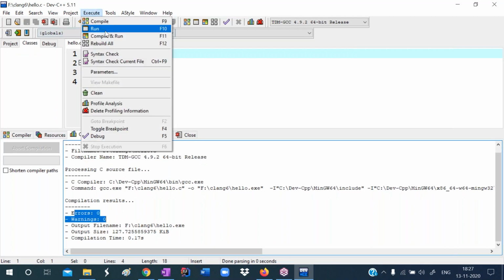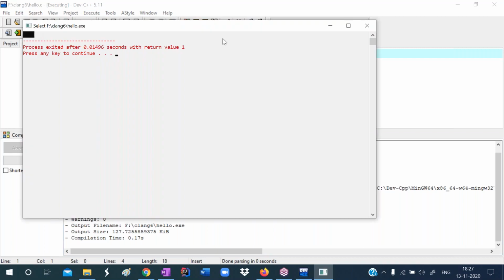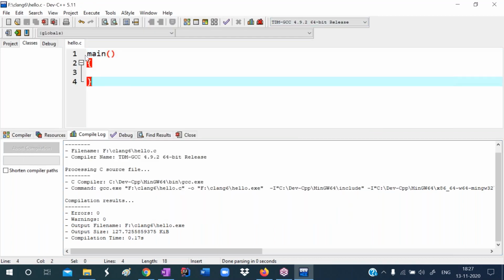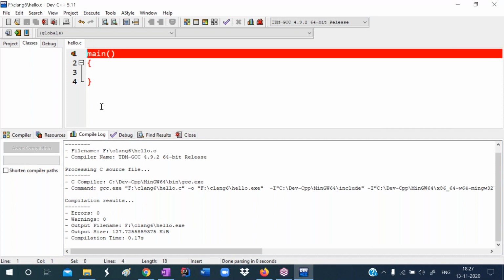I'm running it. See, empty, blank. For main, what is the return type? int. But it is not giving any error because the default return type for a function in C language is int. Remember this. So for better programming and good practice, write int main. I always write int main.